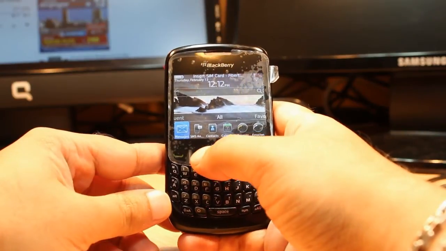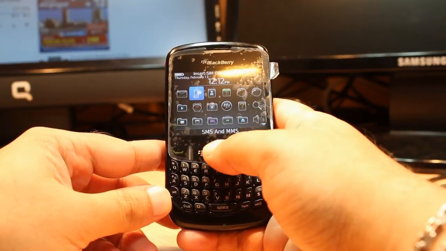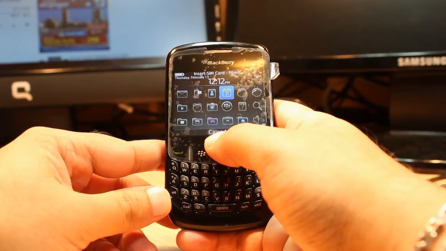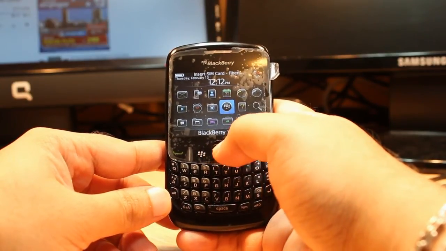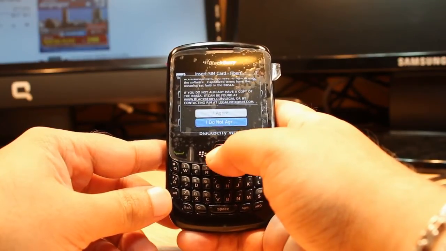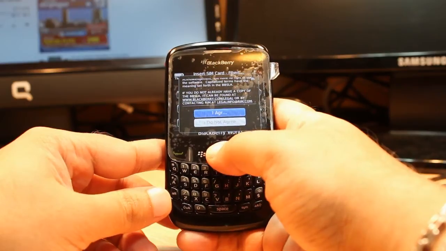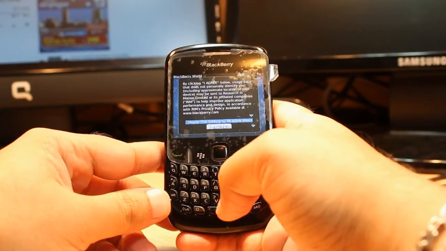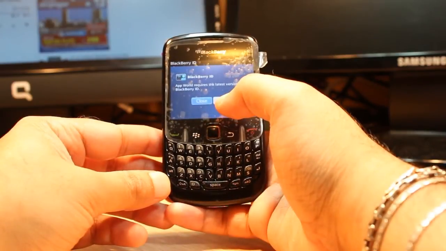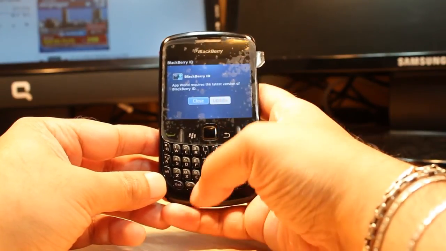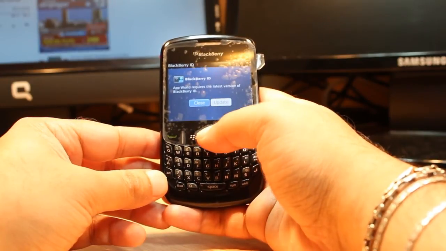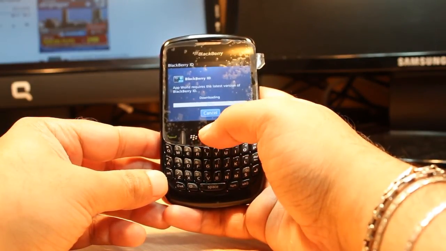Okay, it's time for check. I click menu button, and as you see at the middle I have Blackberry World. Click this one. I have to agree to the terms and conditions. Click agree. And for using this I need a Blackberry ID. You also need a Blackberry ID. Just create the Blackberry ID. After that you can use this one. You will not have any problem whatsoever.